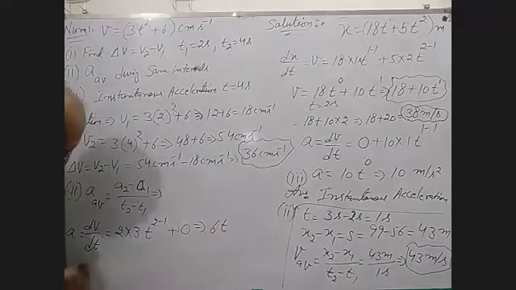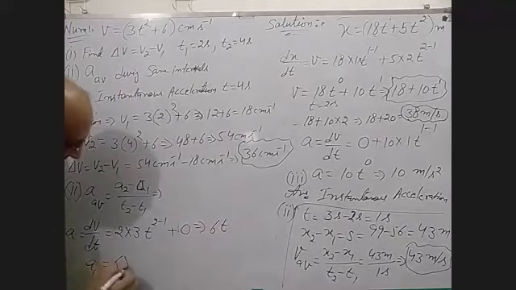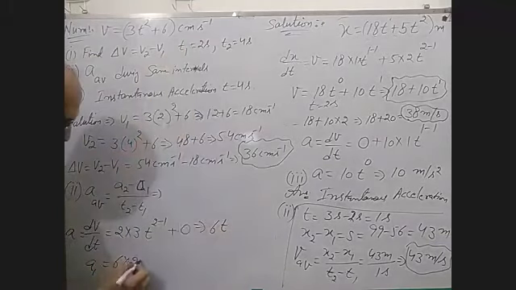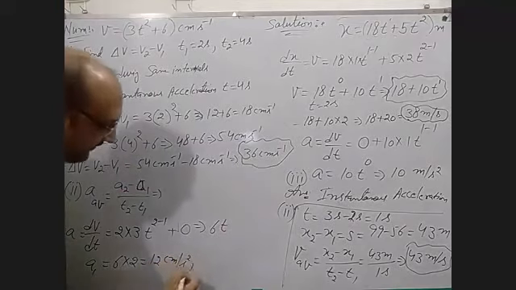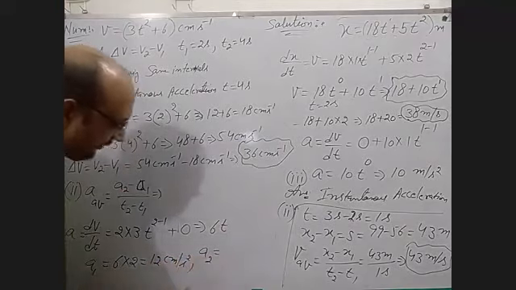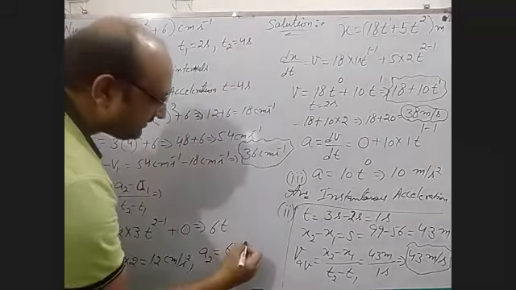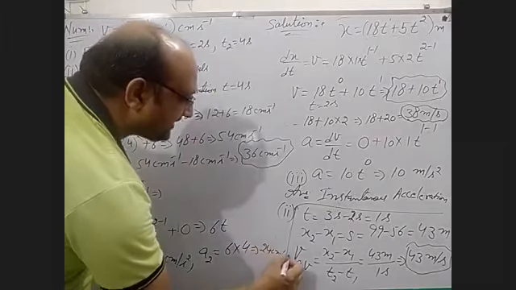Now what is the value of A1 and A2? A1 is equal to 6 into, what is the time? 2 seconds. 6 into 2, 12 centimeters per second square. Now similarly, what is the value of A2? 6 into T2, which is 4. Now 24 centimeters per second square.